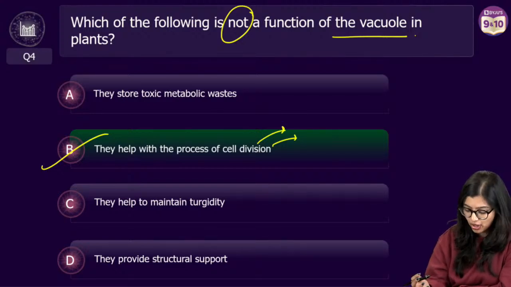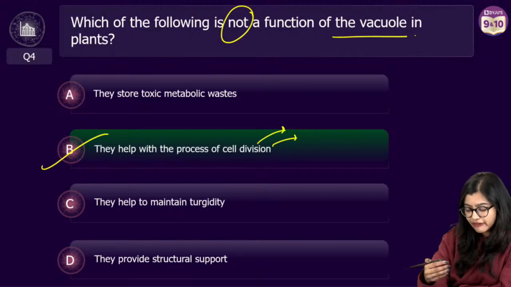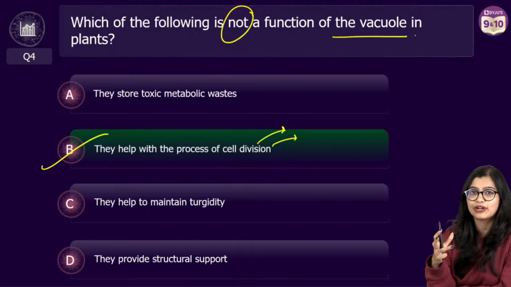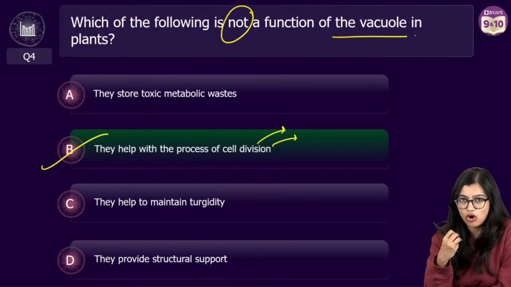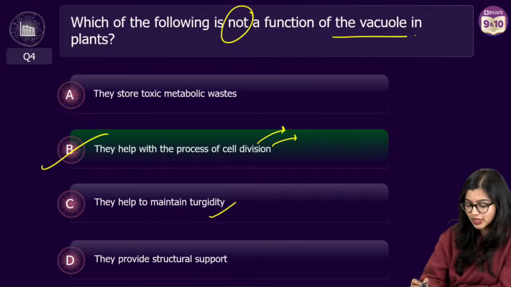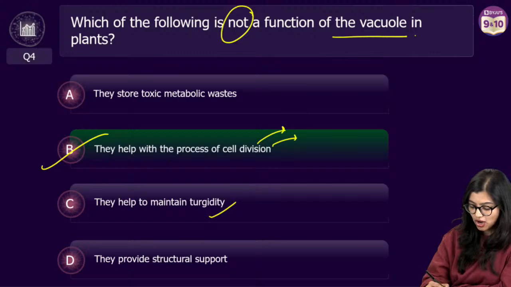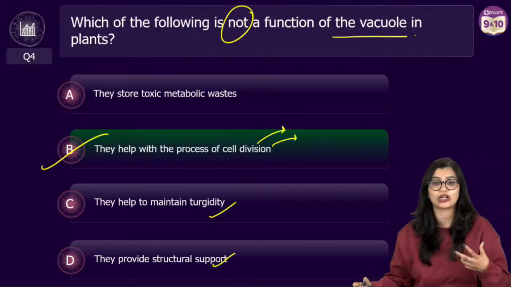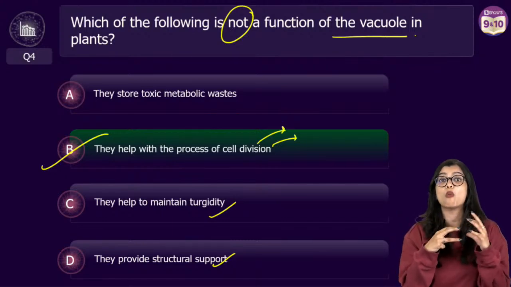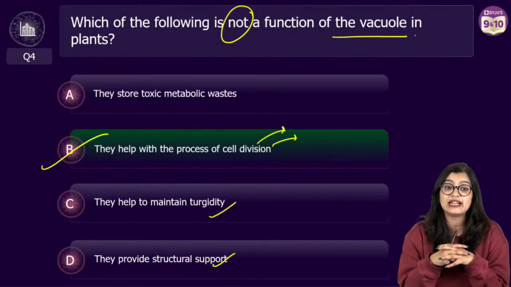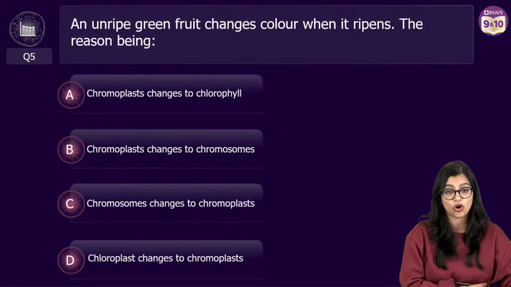When you talk about metabolic waste, I'll rephrase it a little: stored temporarily for a brief period of time before it gets expelled. They also tend to store a little excess water. This also helps in maintaining turgidity, and along with that they provide structural support as well. It's not the structural support the cell wall provides; this is in terms of maintaining turgidity, right? Which is why in this case I would suggest the correct answer is option B.